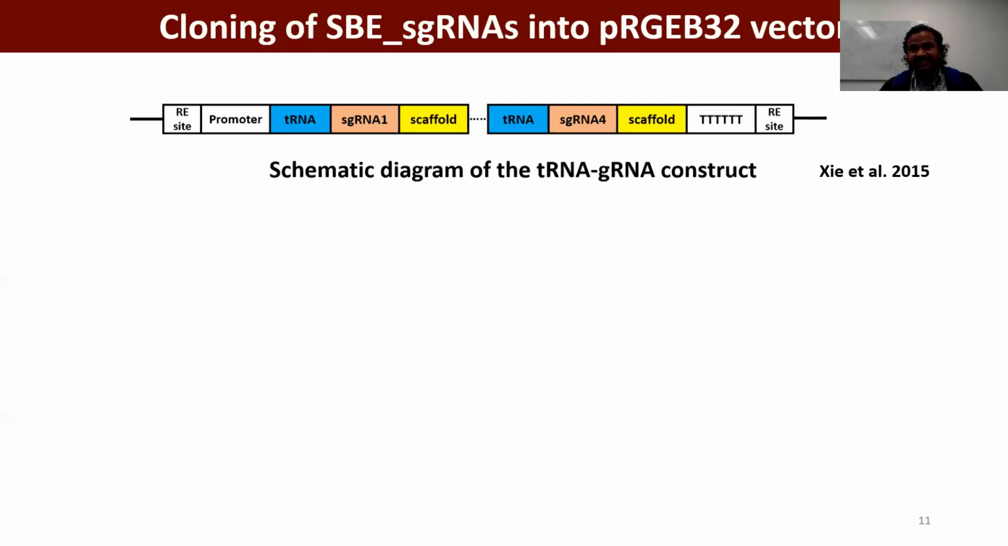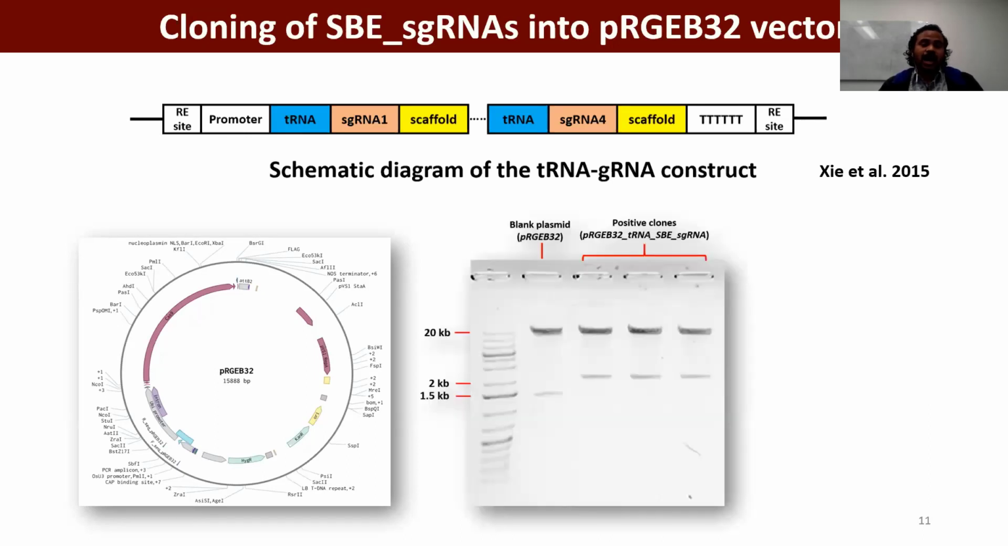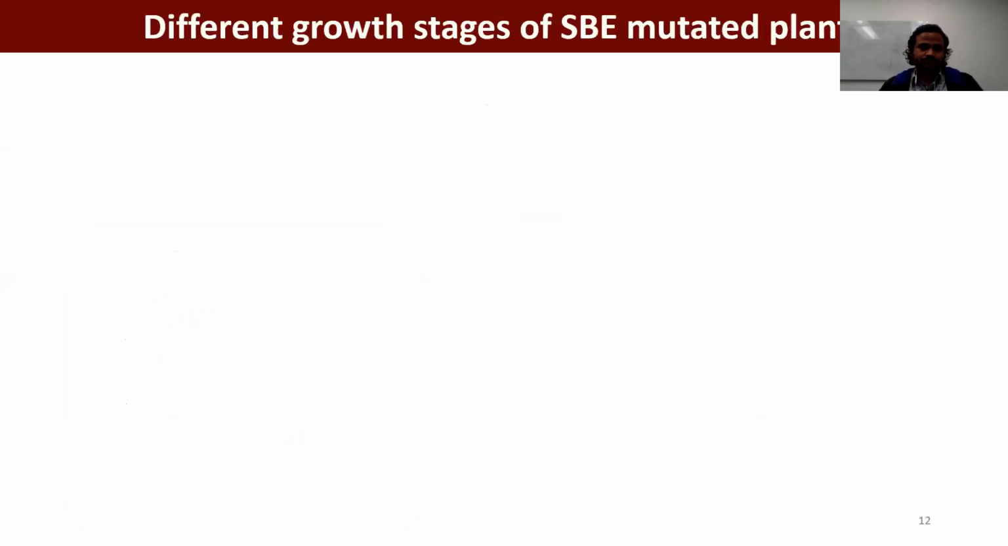Then we designed the tRNA-guide RNA construct and cloned it into a vector, which is pRGB32, a destination vector, because it is more or less rice-specific for transformation. So after cloning, we confirmed by restriction digestion and sequencing. In this gel photo, you can see that the positive clones have different size compared to blank plasmid. Then we transferred the positive vector into Agrobacterium by the heat shock transformation method.